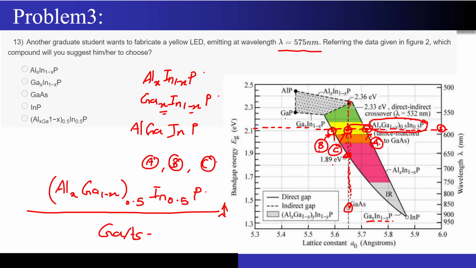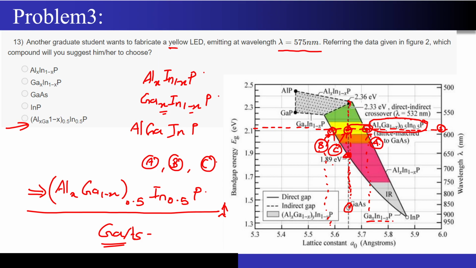But corresponding to point B and point A, you can see there is no substrate directly available on the x-axis. That means if I try to get my LED to emit yellow light by choosing the materials at point B and point A, there is going to be a lattice mismatch and that LED is not going to be efficient, correct? Since we have this material, which is lattice matched to the gallium arsenide, this is going to be our answer. I hope it is very clear. Thanks for giving me these answers.